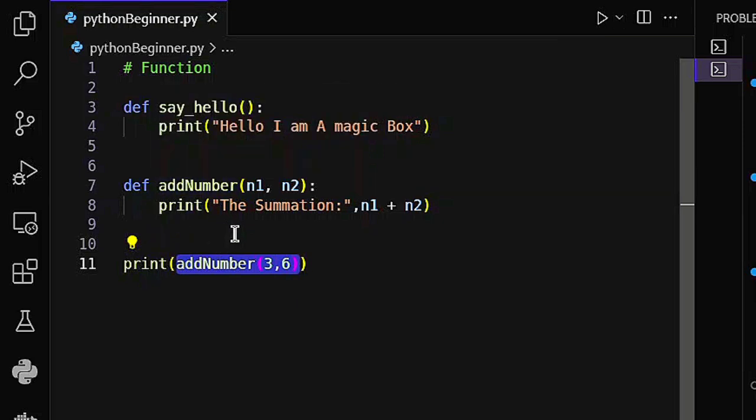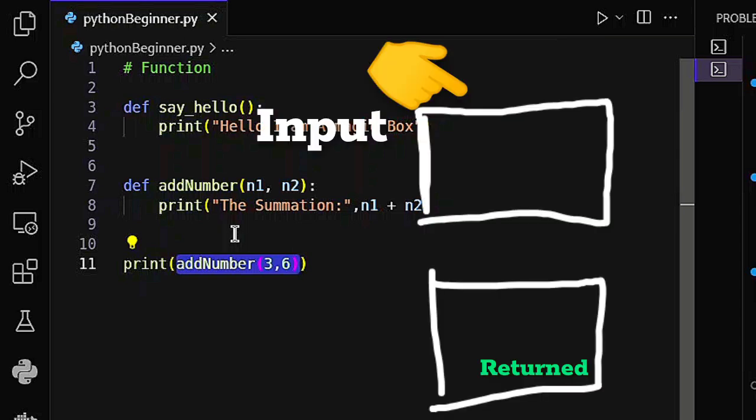That means when we call our magic box, it doesn't give out something. It's only going to perform some magic, and that's all. But we want it to give out something.